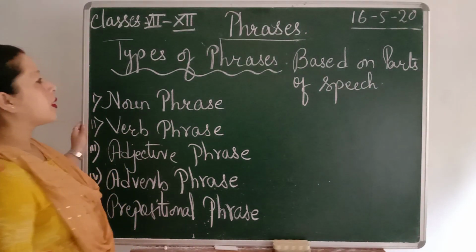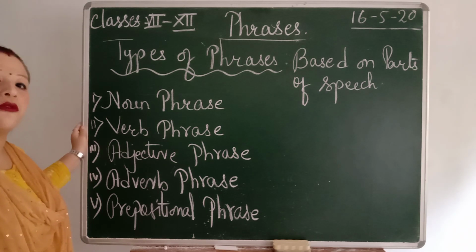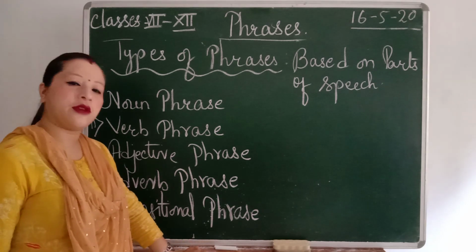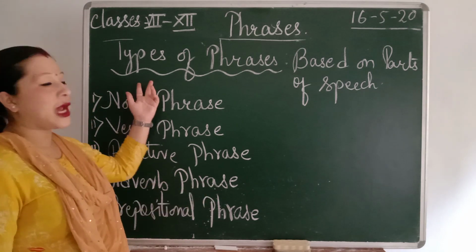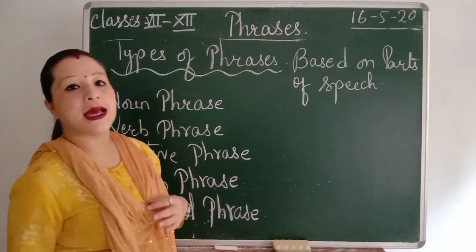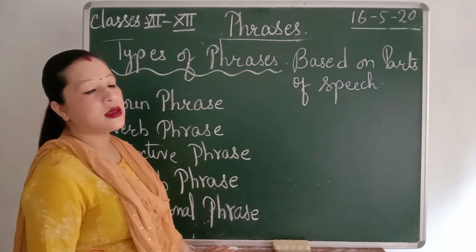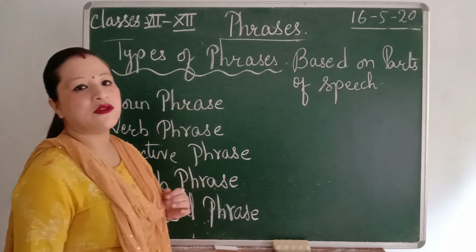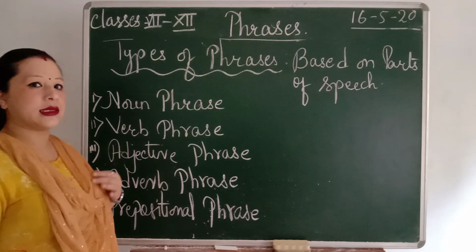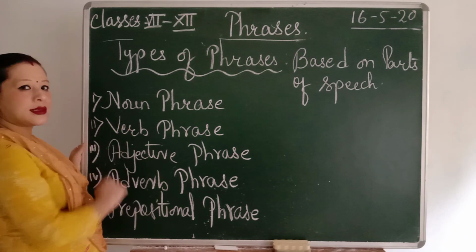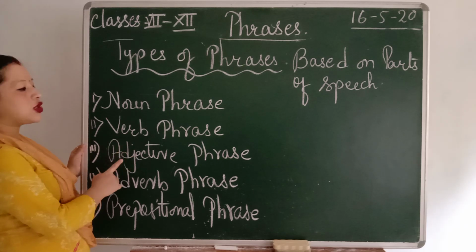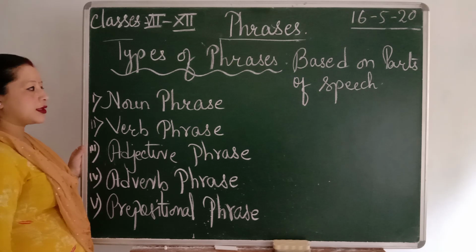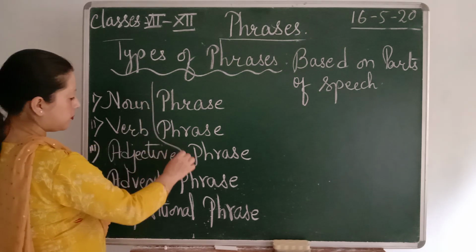So I'll give you now the types of phrases. Okay, so now the definition of a phrase is done, with a brief illustration with the help of an example. And now types of phrases. The types of phrases are based on parts of speech, and how many parts of speech are there? There are 8 parts of speech. So on the basis of the parts of speech, there are types of phrases. Number 1 is noun phrase, verb phrase, adjective phrase, adverb phrase, and prepositional phrase.